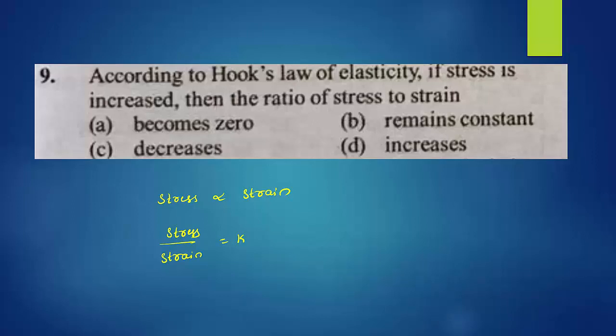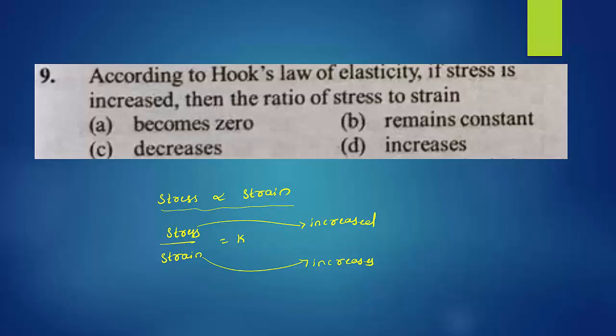Is it clear? So this statement we can use here. According to the question, stress is increased. Suppose stress is increased here. When stress is increased, automatically strain also increases. What is stress? Restoring force per unit area. We apply force per unit area. When we apply force, then a strain occurs. Strain means change from the original configuration, meaning its length or volume or area changes. So both are directly proportional according to Hooke's law.